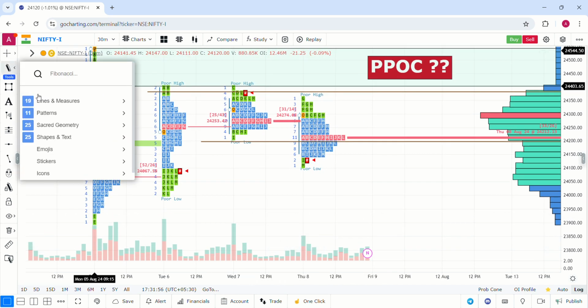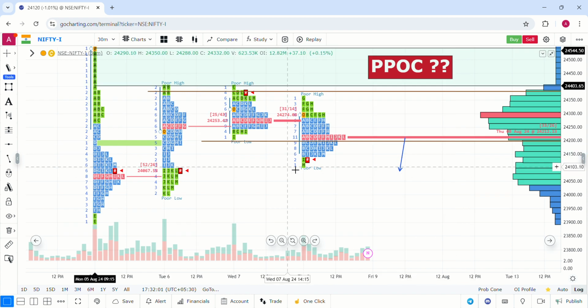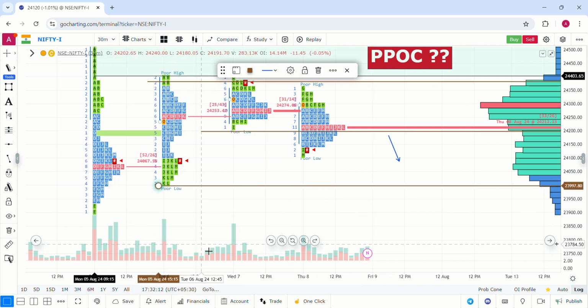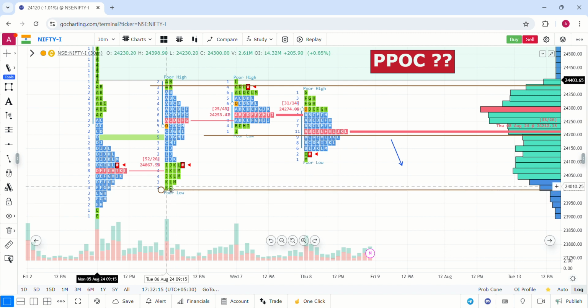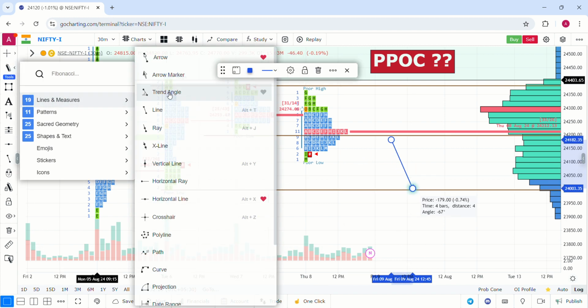On the downside, coming from this PPOC level of 24,200, if the close below or the trend more or less continues, then the immediate zone of reference for Nifty to watch is the psychological number 24,000, which is the exact level of the poor low day. The poor low on August 6th, the exact poor low was taken at this level. So 24,000 could be the best level if the market comes below the level of 24,200, which is an important zone of reference.